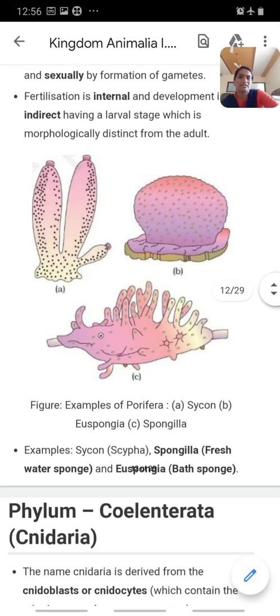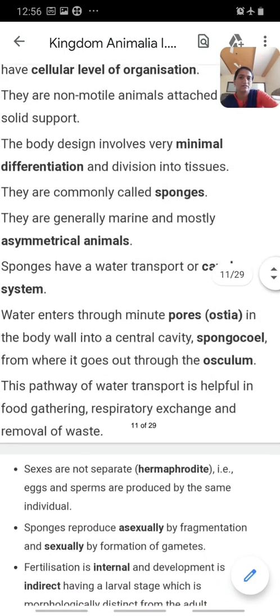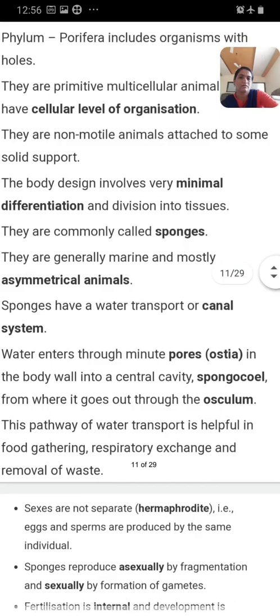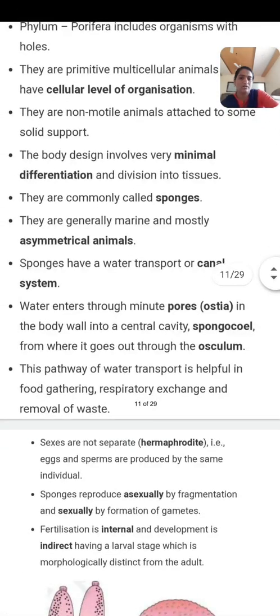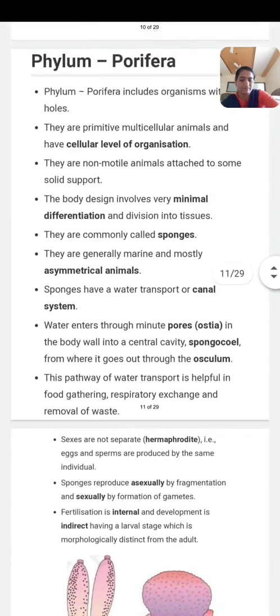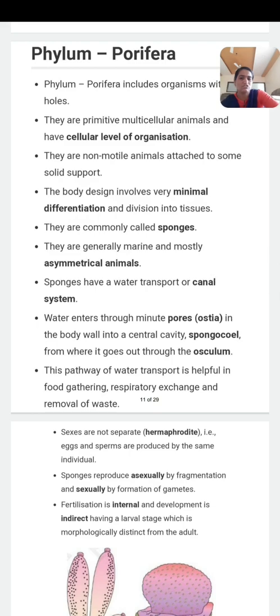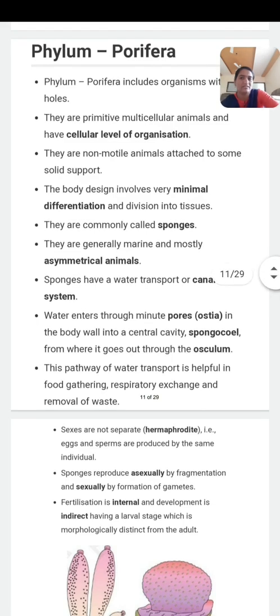Then the body is known as spongicoel. Here, inside the body wall, a central cavity is there, which is known as spongicoel. It is internally lined by specialized cells known as choanocytes or collar cells, which are special flagellated cells. Then the body is supported by calcareous or siliceous spicules, known as spongin fibers. The presence of spongin fibers is another characteristic of Porifera.